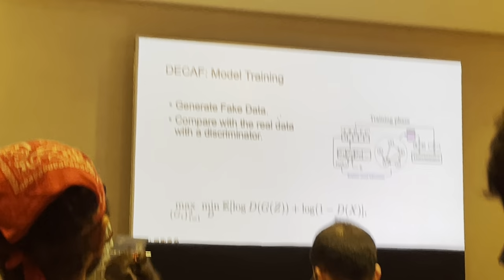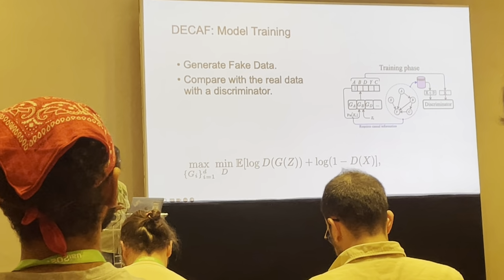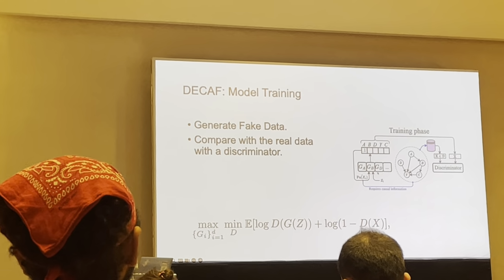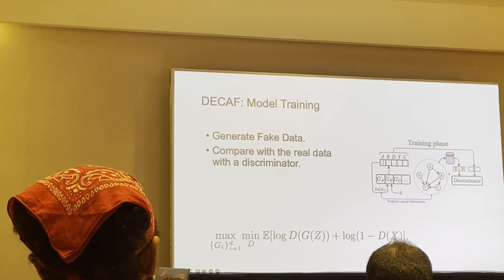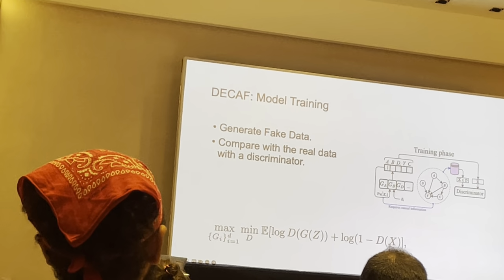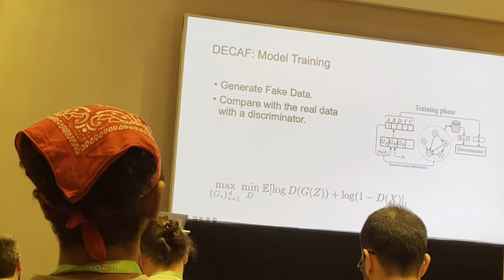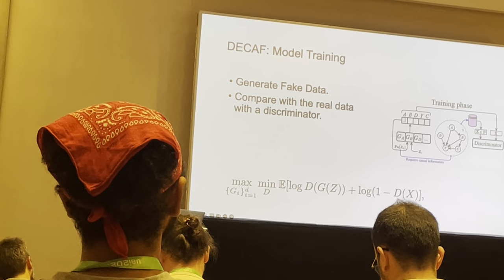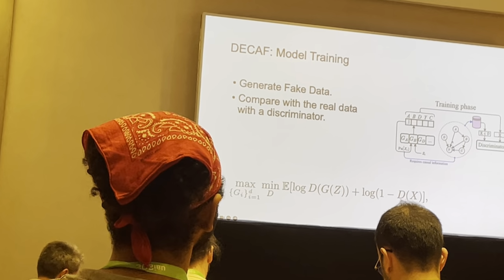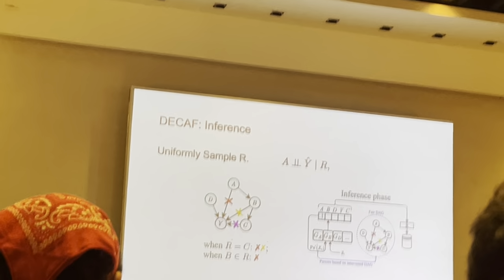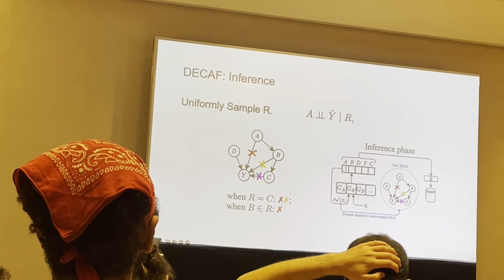Here I have 5 variables, and so I have 5 GANs, and each of these GANs will take their parent variables and some Gaussian noise and generate their corresponding values. So I have 5 different values. These are fake data, and I also have real data in hand. I compare the fake data and real data with a discriminator. This is the discriminator loss function, and that gives me the loss objective to train this architecture. So by comparing real data with fake data, we are learning this structural causal model.